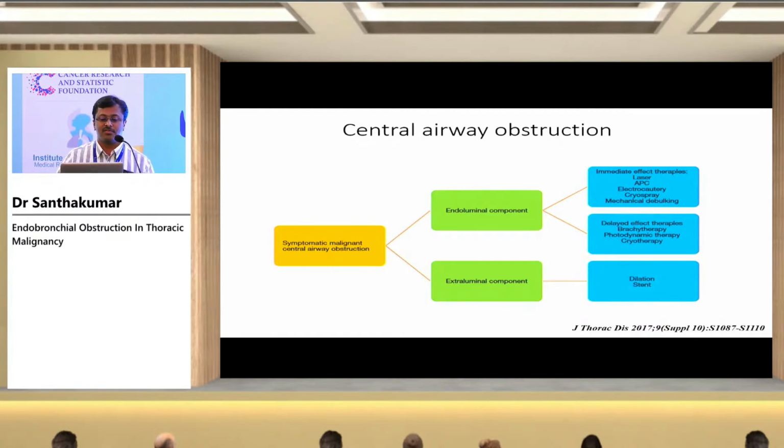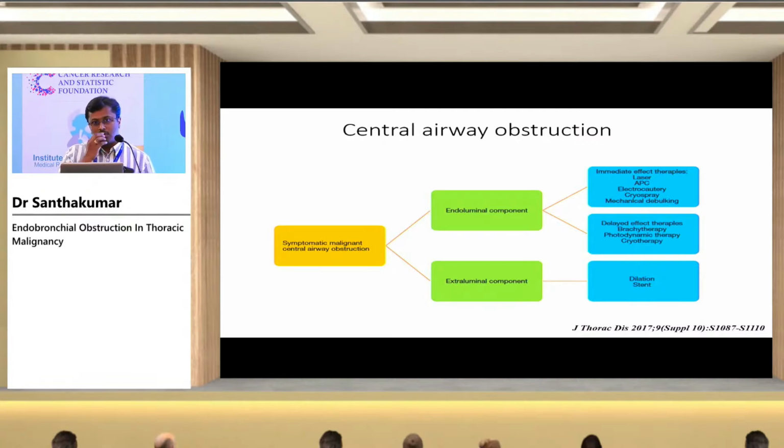So the management depends on the classification. If you have an extraluminal component alone, with no pure endoluminal component at all, then you can go with balloon dilatation and stenting. There's no other choice, since there is no mucosal involvement and you cannot do anything on the mucosal aspect. So you have to do a stenting and come back.